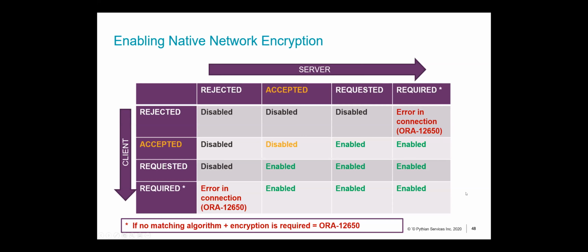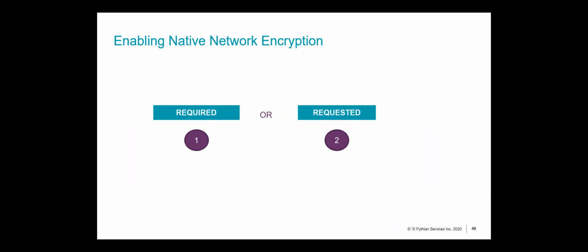So these are the two parameters that will govern how this works. Now, when you're enabling your network encryption, what would you prefer? Would you prefer to do a required or a requested? Well, the better way to do it would be first set it to requested. Why? The option 2 that I'm talking about. Why? Because this gives you an option to actually look at your